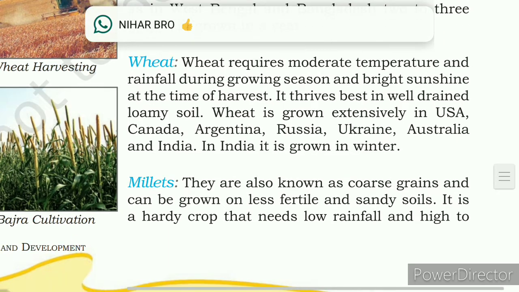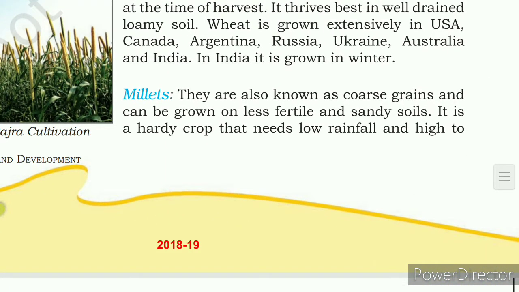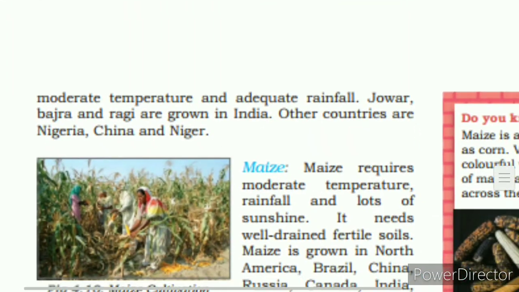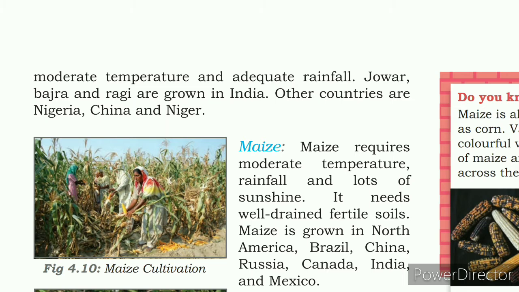Next one is millet. Millets are also known as coarse grains and can be grown on less fertile and sandy soils. It is a hardy crop that needs moderate temperature and adequate rainfall. Jowar, bajra and ragi are grown in India. Other countries are Nigeria, China and Niger.